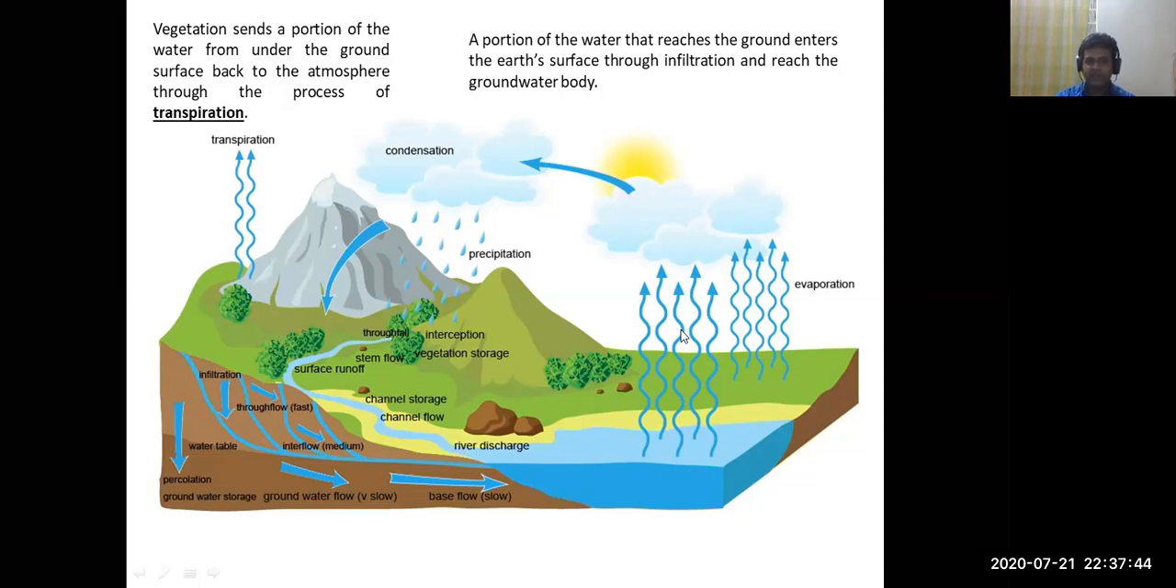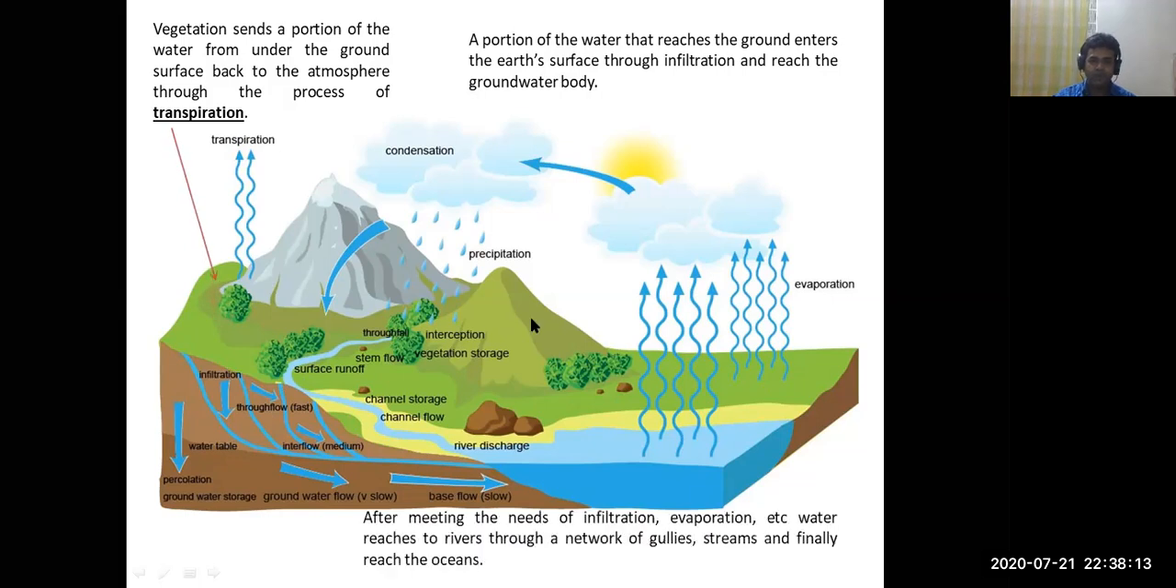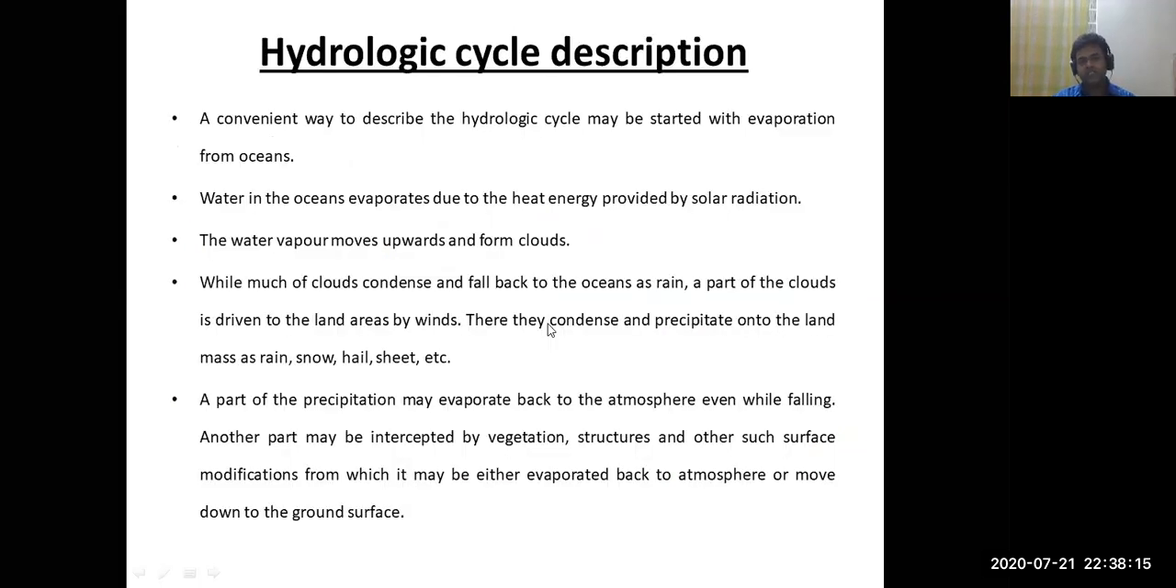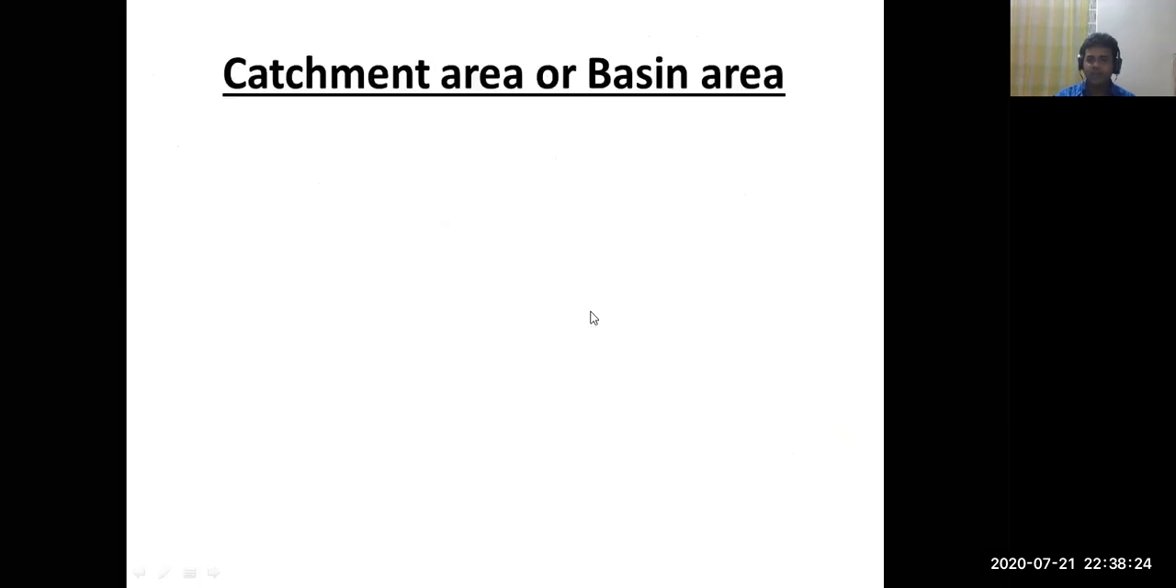So here are the various phenomena, the various processes through which this movement of water happens. The evaporation process takes place, condensation takes place, precipitation takes place, transpiration takes place, infiltration takes place, and finally water moves to the river, and through the river it moves to the ocean. In this way, a complete cycle takes place. This is called the hydrologic cycle. This is the description part I have told you. The same description is here. So this is all about the hydrologic cycle.